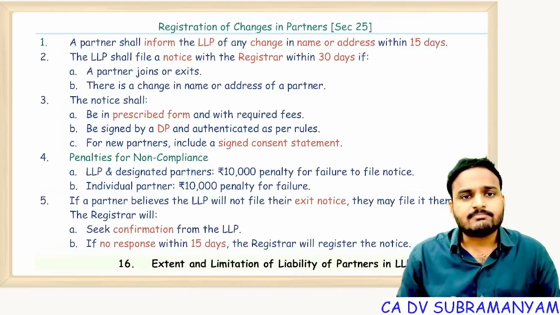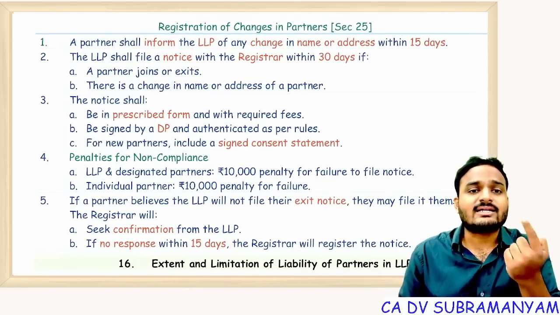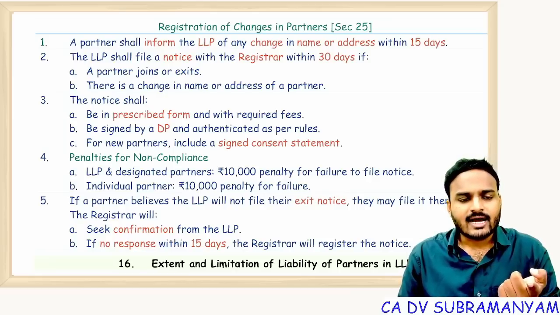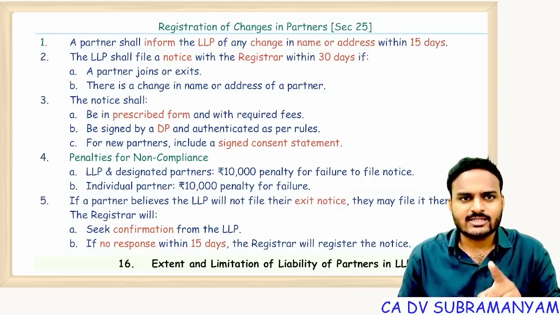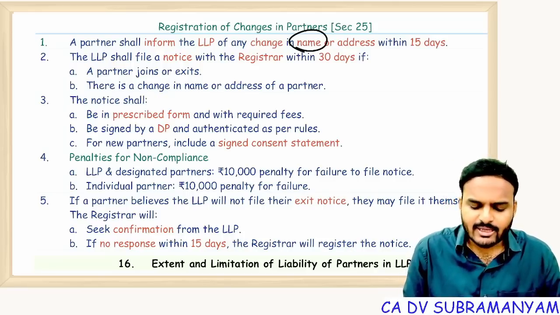Registration of changes in partners. So here there are two types of changes: changes of partner details and resignation of a partner. Two points are covered in this section. One is changes of partner details. Partner details means the partner's name has been changed.